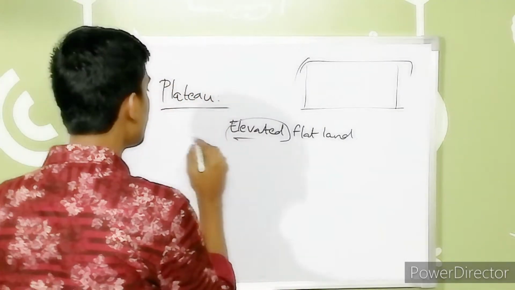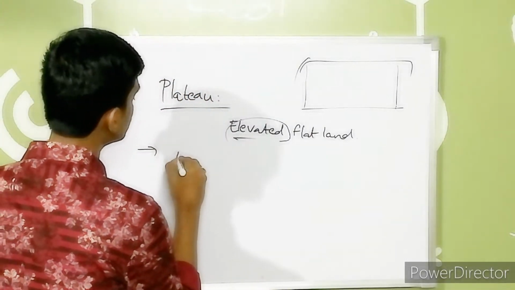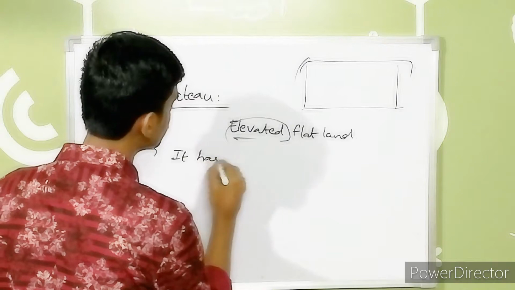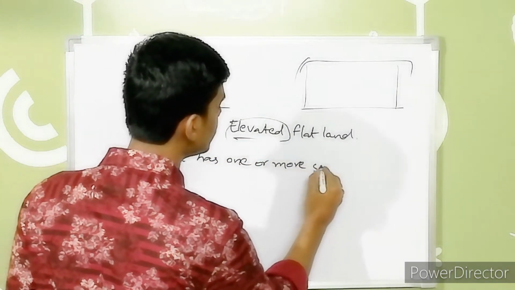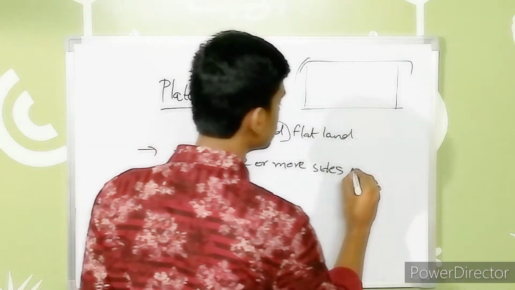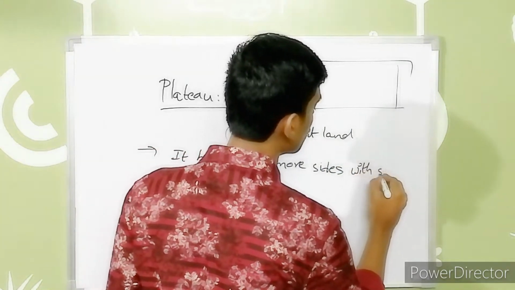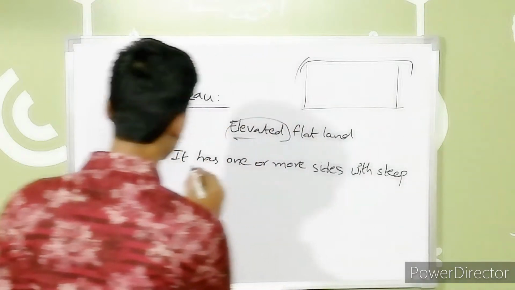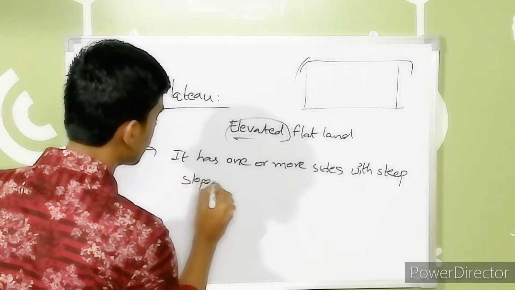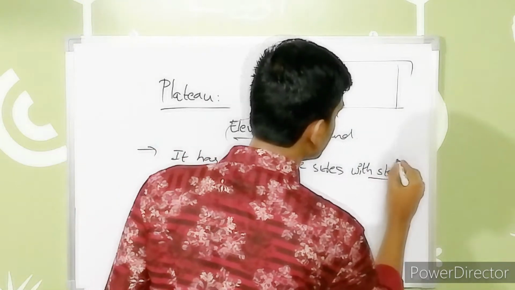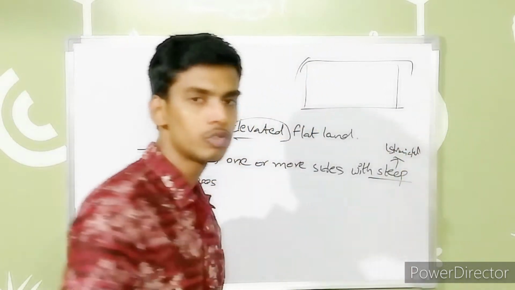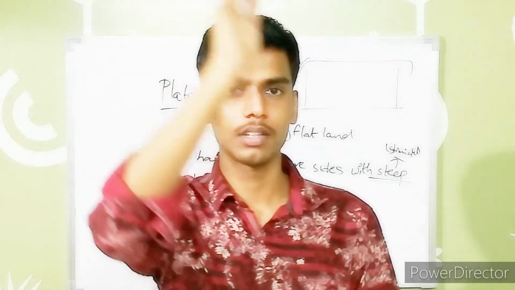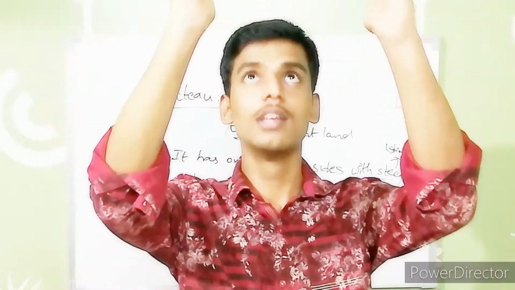So the plateau has one or more sides with steep slopes. Steep means nothing but straight. The slopes should be vertical and straight.